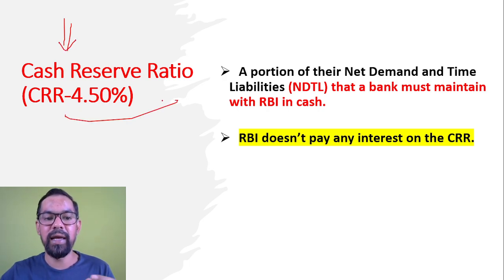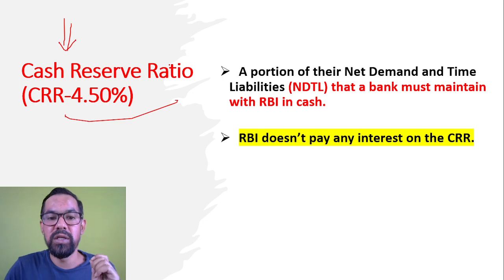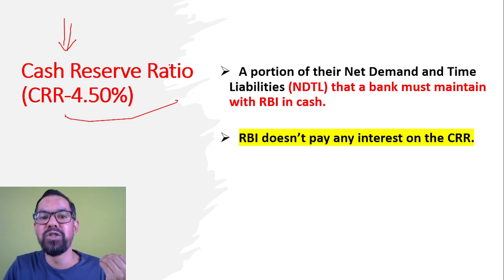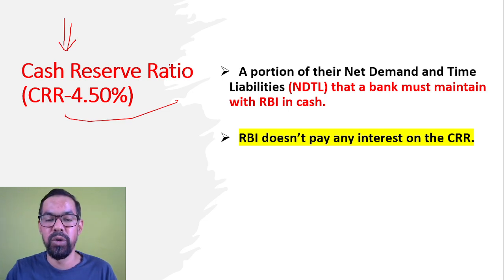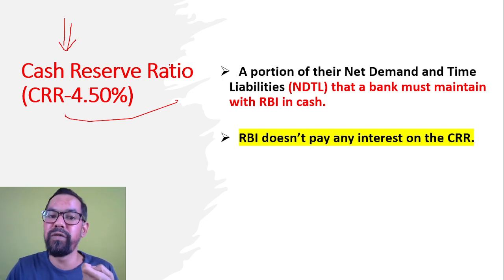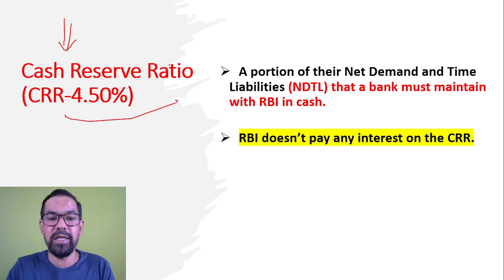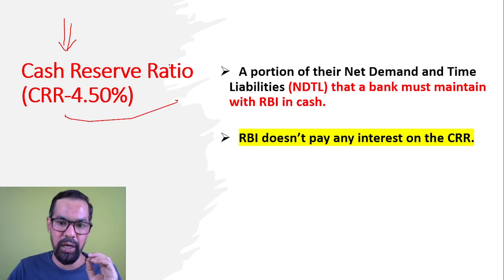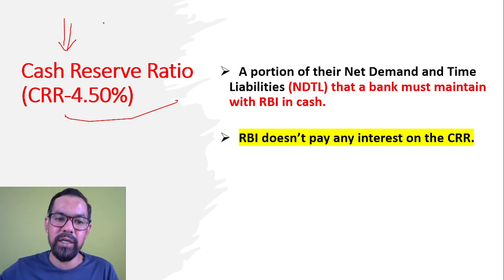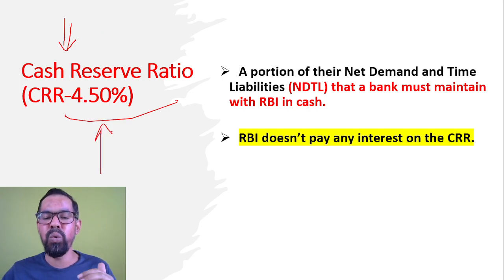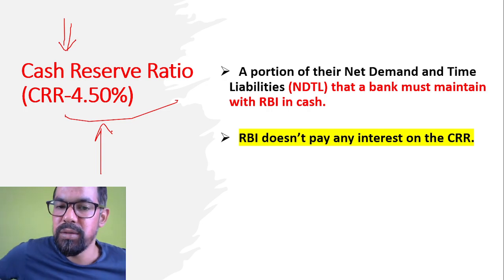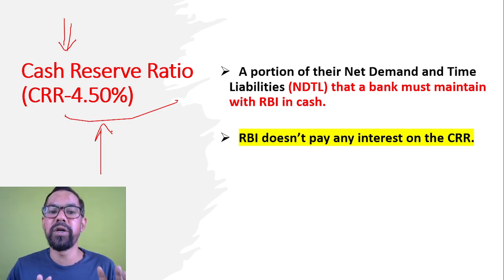And guys, one thing, this rate is generally decided by the MPC during their monetary policy meet, so it is variable. I'm recording this video in January 2023, and it is 4.50. The next meeting is scheduled for February 2023. Maybe they change this, maybe they increase or decrease, or maybe they maintain the same level. That totally depends on the liquidity status in the Indian economy. So you have to update this, and whenever RBI comes with their monetary policy meetings, it is a must read for all of you.